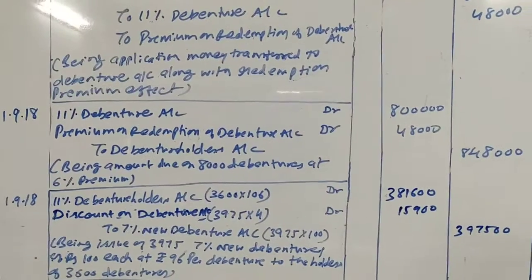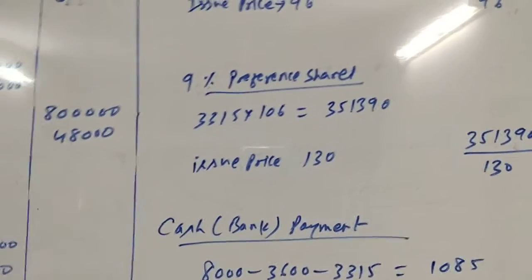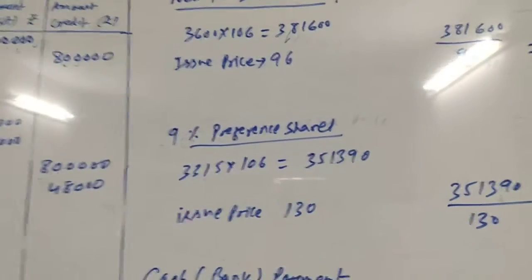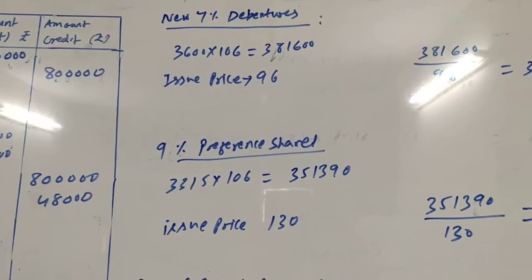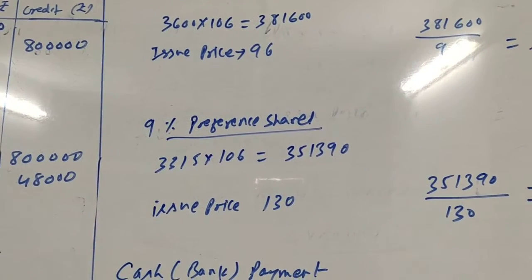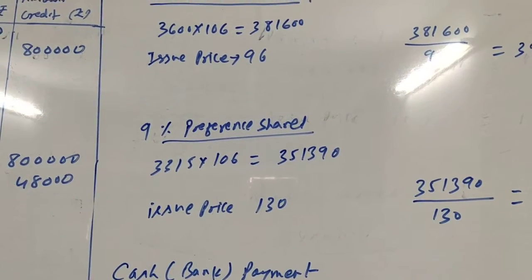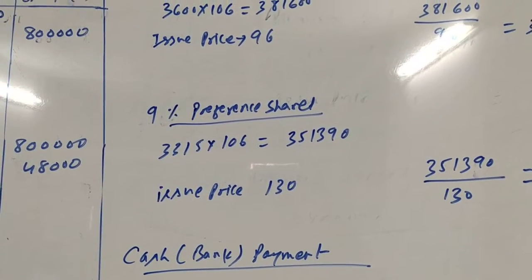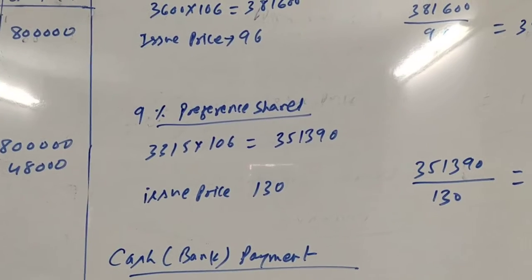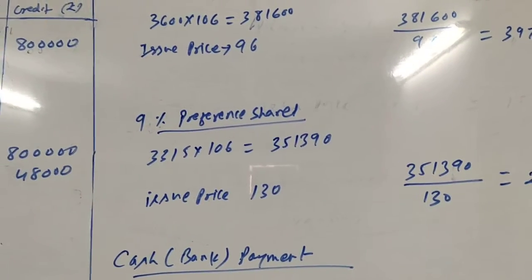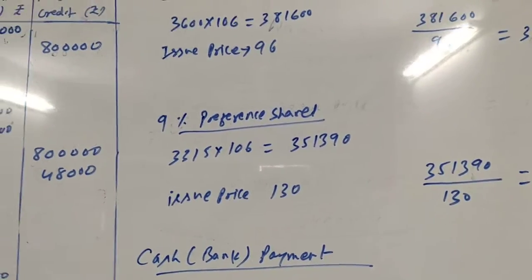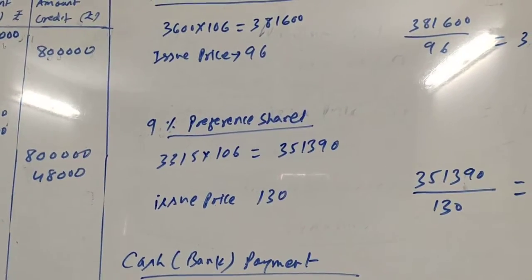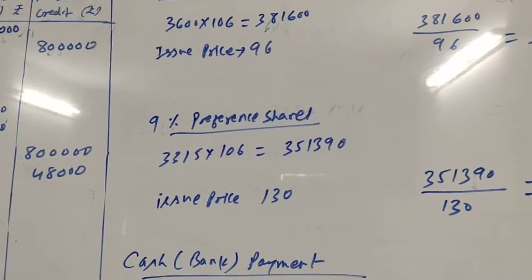So here the calculation is, 9% preference shares are to be given to the holders of 3315 debentures. And we know that they are to be paid at 106 rupees, 100 rupees face value and 6 rupees premium on redemption. So 3315 into 106 comes to 3,51,390, and the issue price is rupees 130.